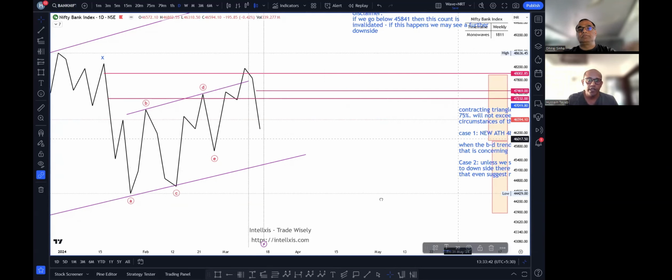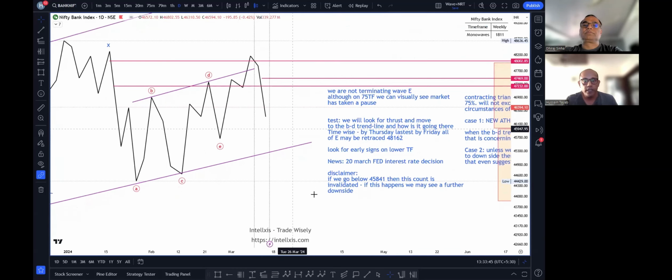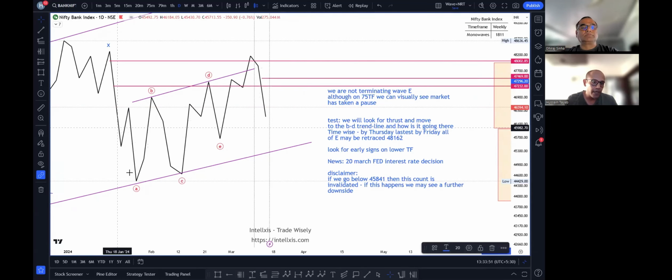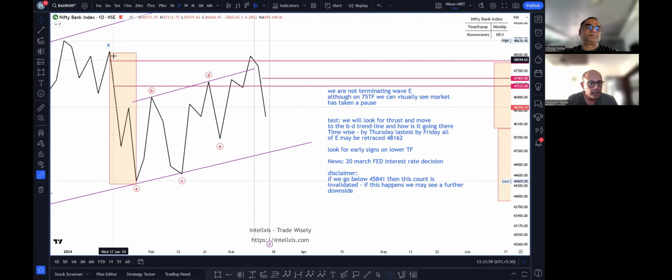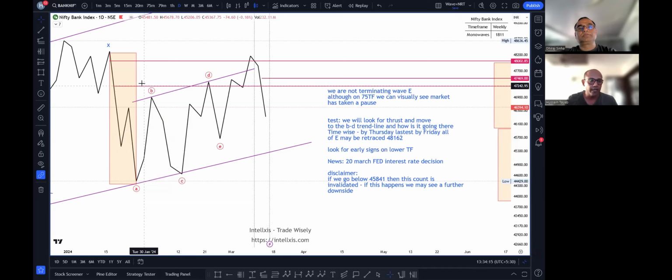Based on the information that we have, what should we look for in the coming week? The first thing that comes to my mind is that we had seen that the A leg is our most violent one here. Okay, I am just going to mark the A leg so people can follow. This A leg was extremely violent. Right. Then we had said that this is our C leg, which is smaller than the A leg, right? And this was a recipe for a contracting triangle. So there was a reason why we picked the contracting triangle.